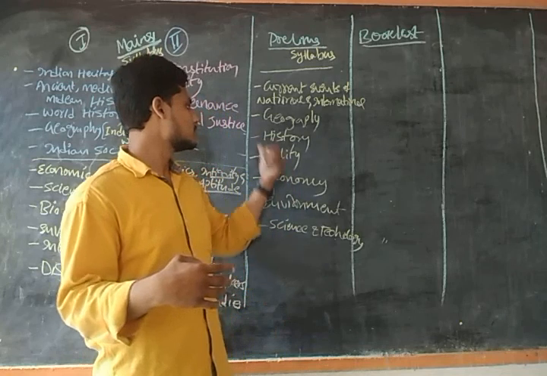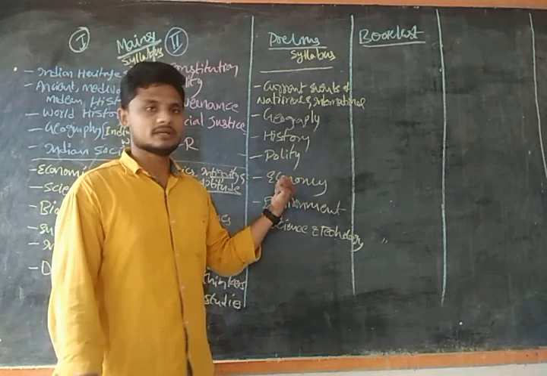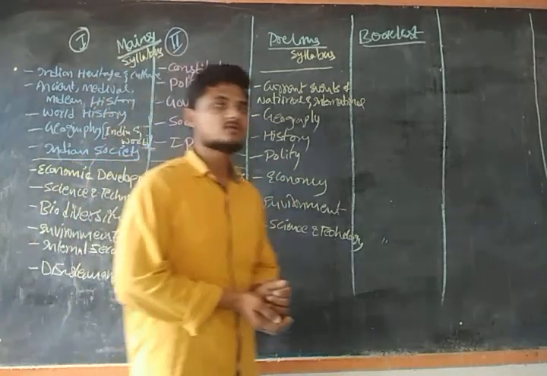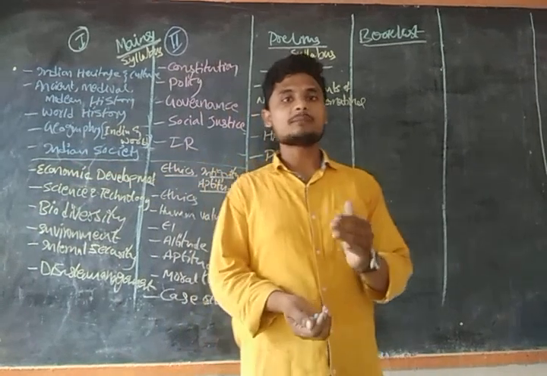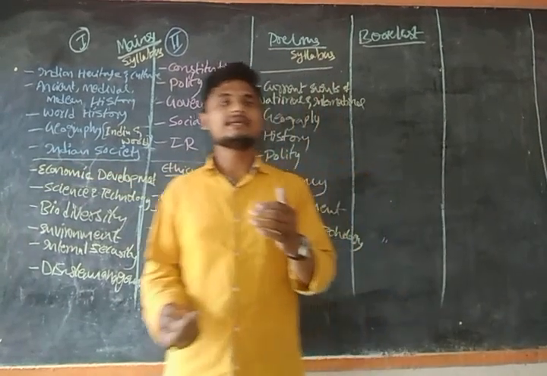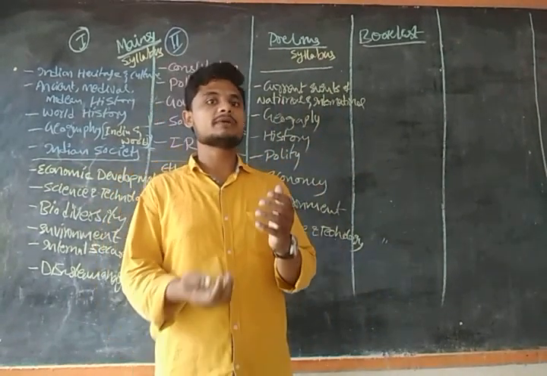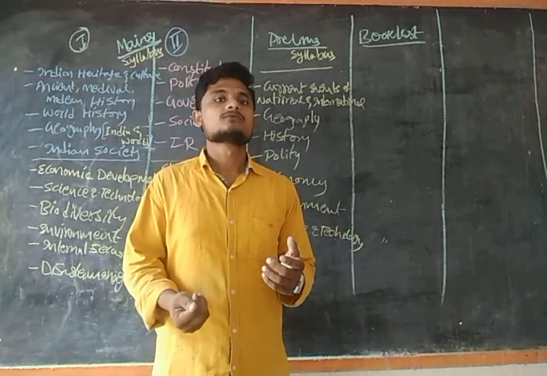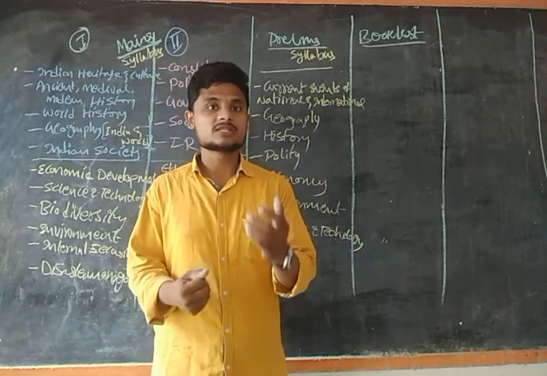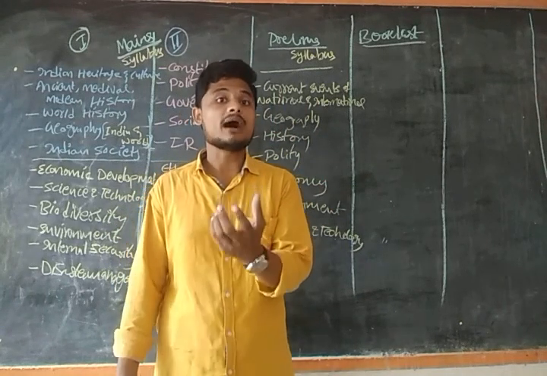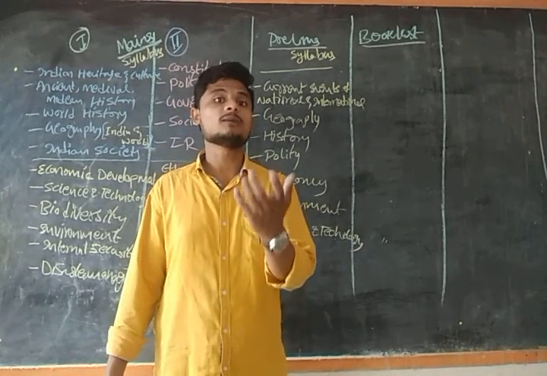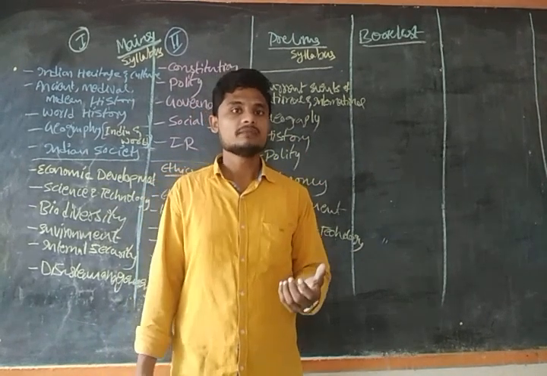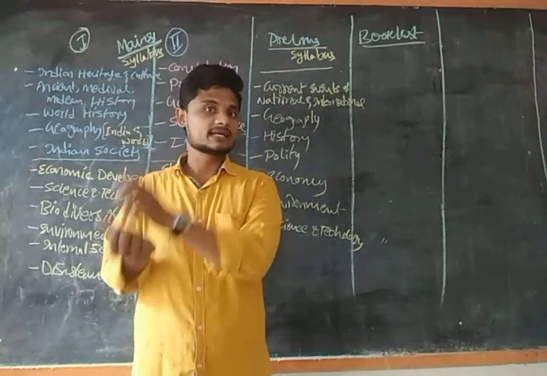This is about polity, and now the economy. In economy also we have two types of structures, guys. The first is the economy with respect to development, meaning how the agriculture economy should be developed in the country, along with schemes with other countries.